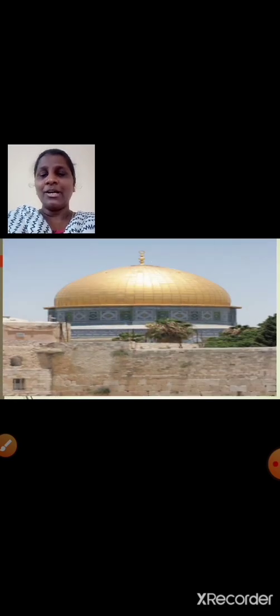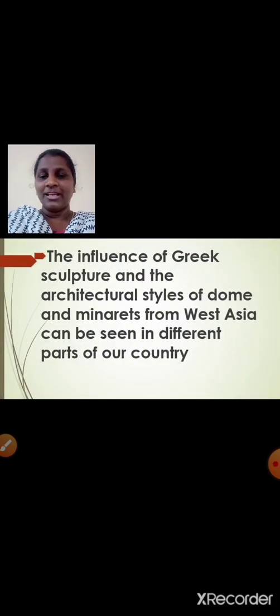So just now we have seen that the ideas of Upanishad, the stories of Panchatantra, Ramayana, Indian numerals reached the other parts of the world. If we have taken some ideas from the other parts of the world, like from West Asia, we had taken the architectural styles of dome and minarets. Is that clear, students? And it is seen in different parts of our country.